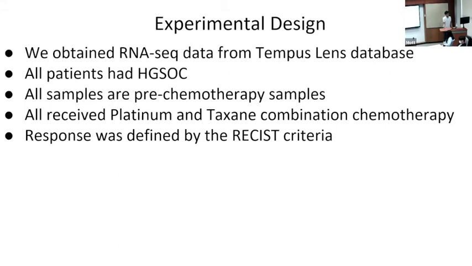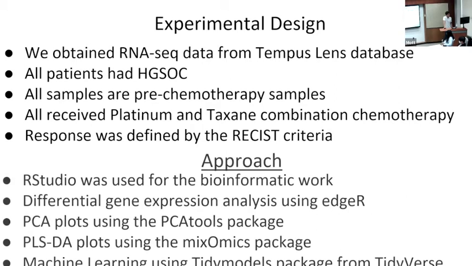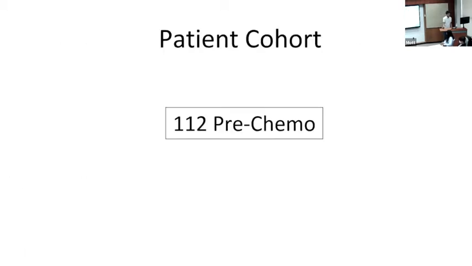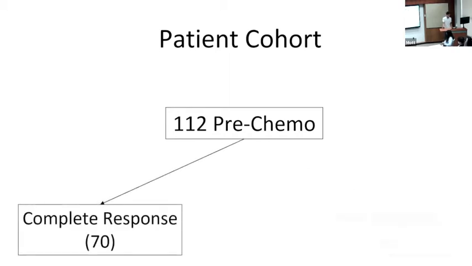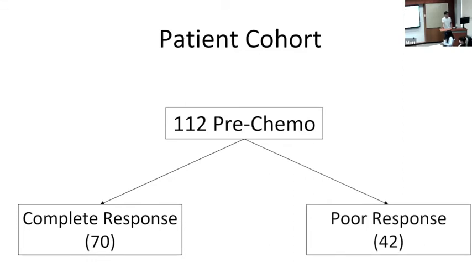For our design, first we obtained RNA-seq data from the Tempest Lens cohort. All the patients that we got had high-grade serous ovarian cancer. They were all pre-chemo samples, and they all had platinum and taxane combination chemotherapy. The response we used was the RECIST criteria. For the bioinformatic work, we used RStudio, and multiple packages like EdgeR, PCAtools, mixOmics, and tidymodels. The cohort we got was 112 pre-chemo patient samples. 70 of those were complete response, and 42 were poor response.